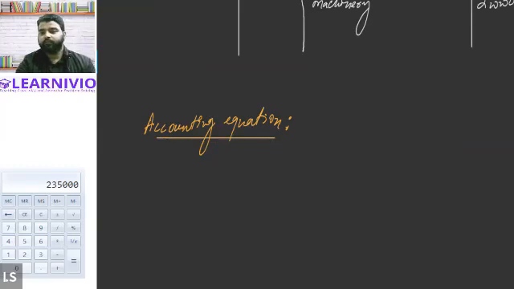Anyone? Alexander? Steve? How do we present the accounting equation? Assets is equal to liabilities plus capital. Correct. So this is the accounting equation.